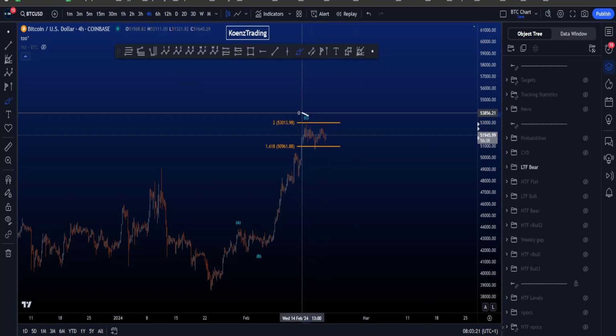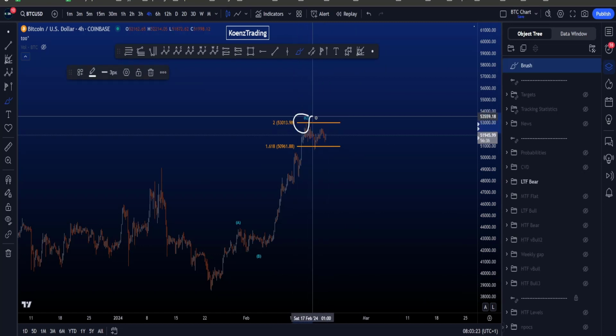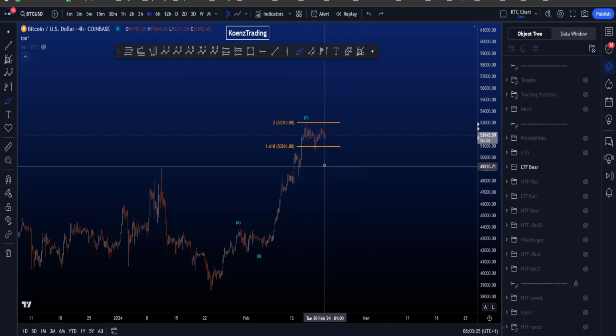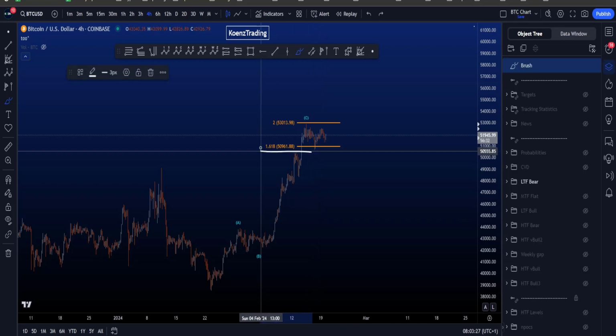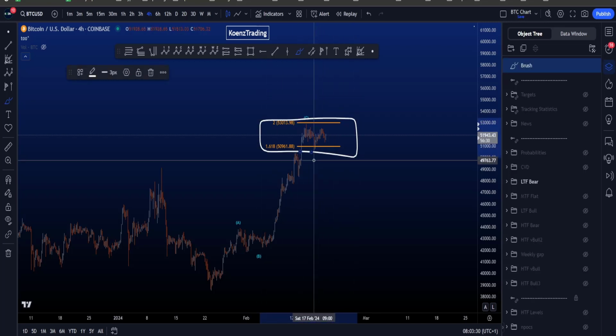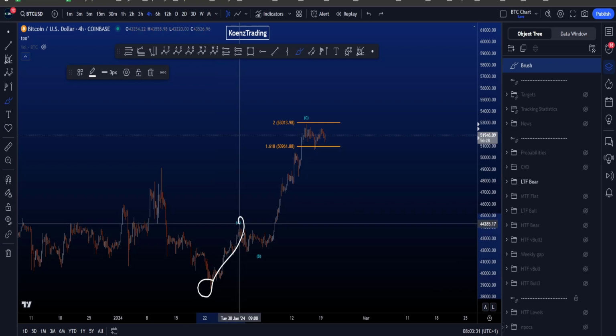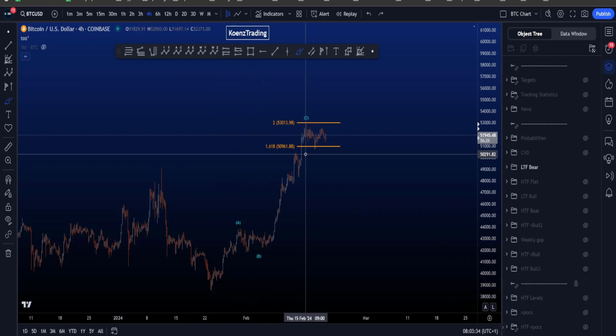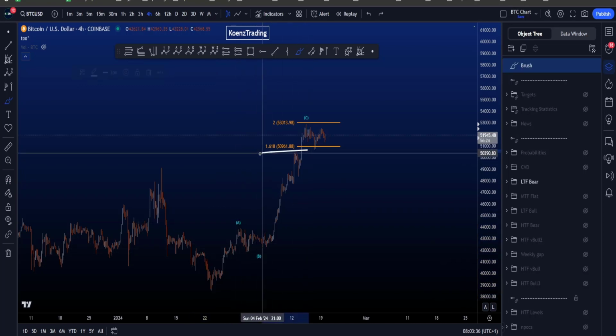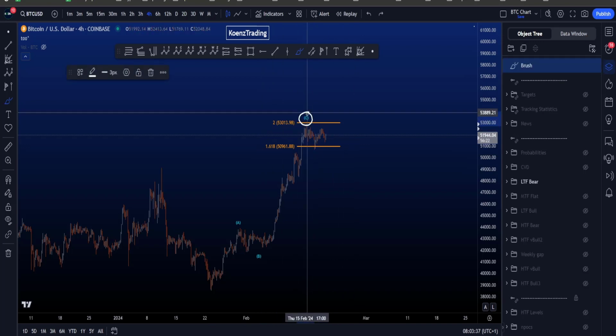In this scenario, preferably the end of your wave C is in and you're going to be looking for a move to the downside. As you can see, price is ranging between the 1.618 and the 2, taken from the low to the high of A to the low of wave B, which is less common for a wave C. The 1.618 is usually still a target for a wave C.